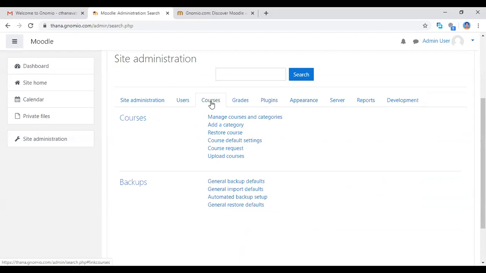Then next step, now we are going to add new courses and category. So the Moodle platform is a global platform. This is a new website, available globally. Anywhere in the world we can access this website.